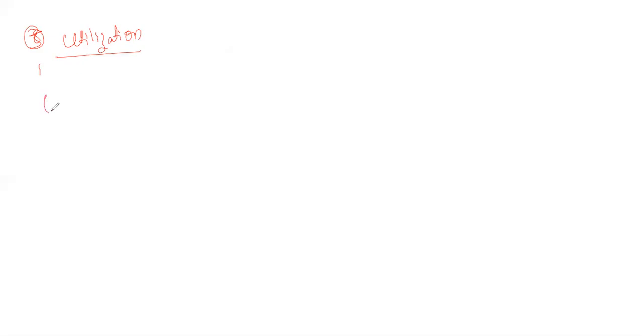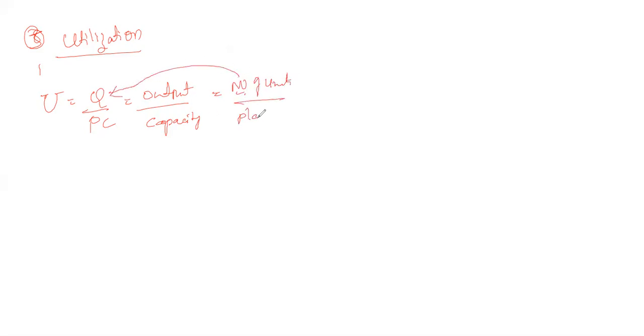Utilization is represented by U. It is calculated by using Q by PC, or output divided by capacity. The output is nothing but production, the number of units or number of products. It is nothing but Q. Capacity is the plant capacity, which is represented by PC.